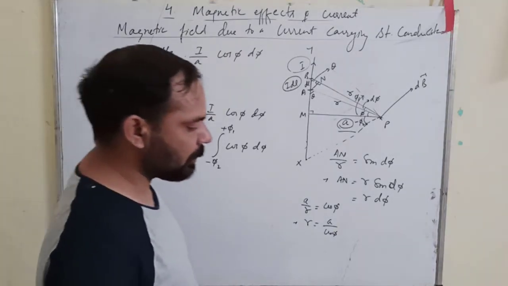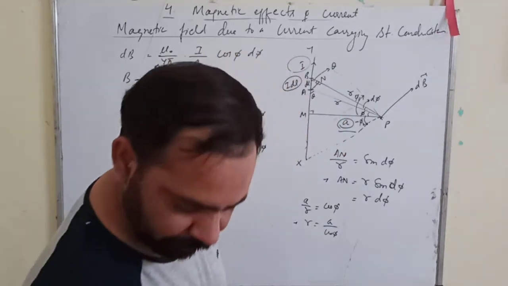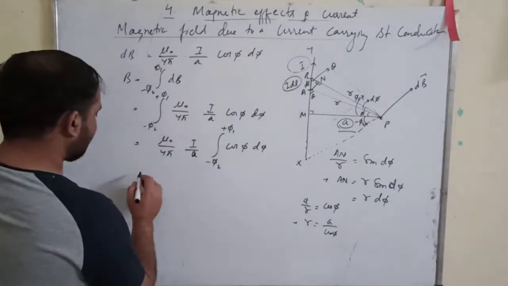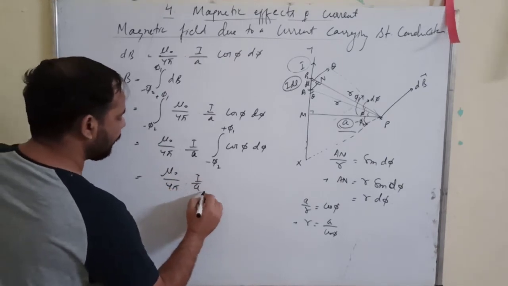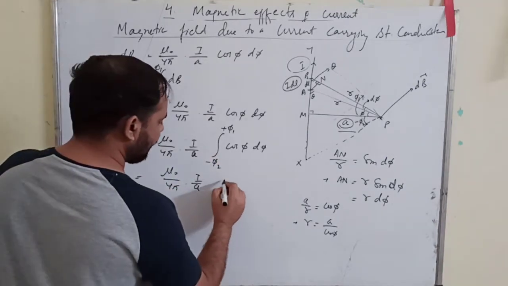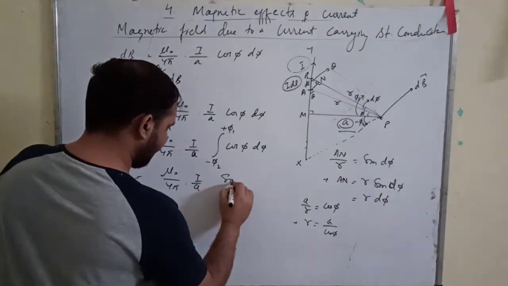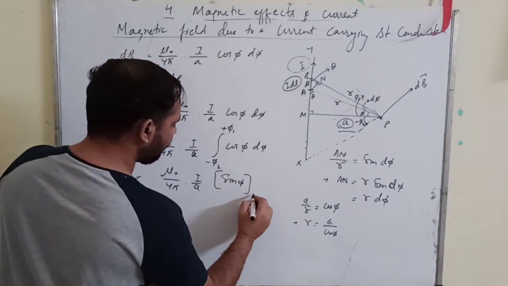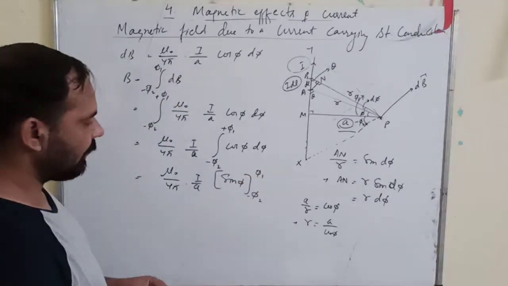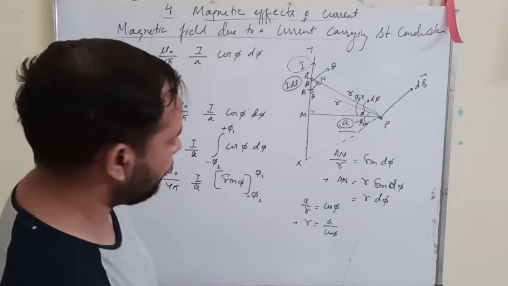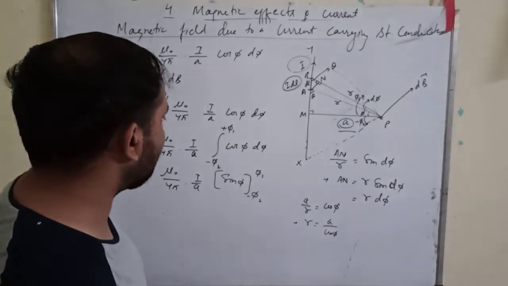Okay, this must be the integration, right? So what will be the integration value? Mu naught upon 4 pi I upon a, cos phi integration is sin phi, and the values from minus phi 2 to plus phi 1. Now we substitute the limits, upper limit minus lower limit.